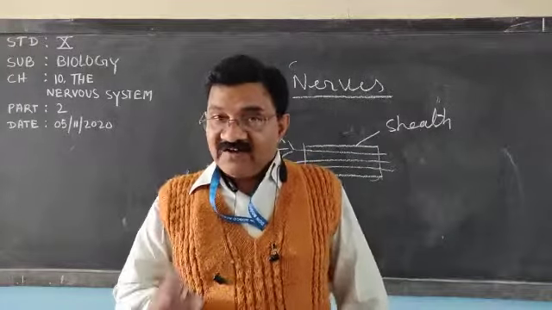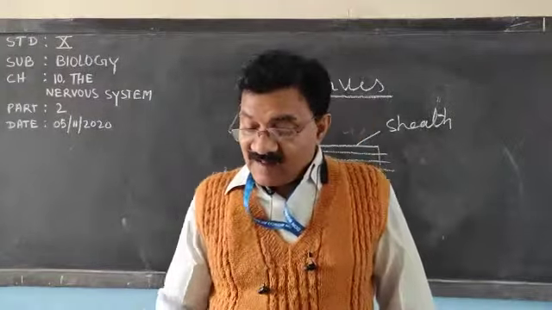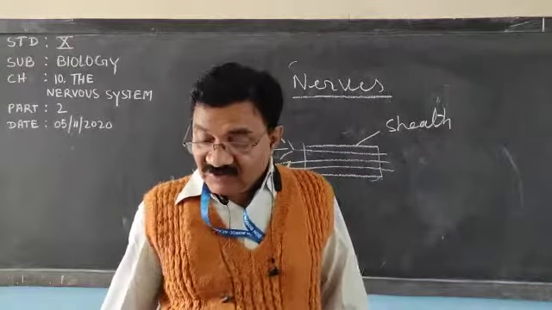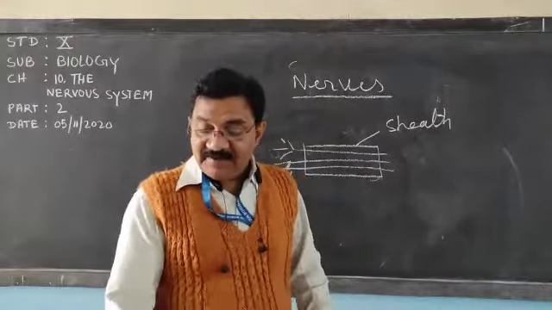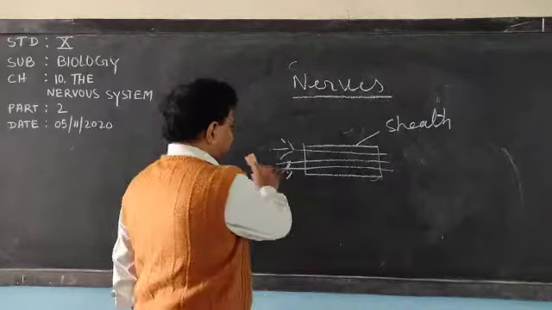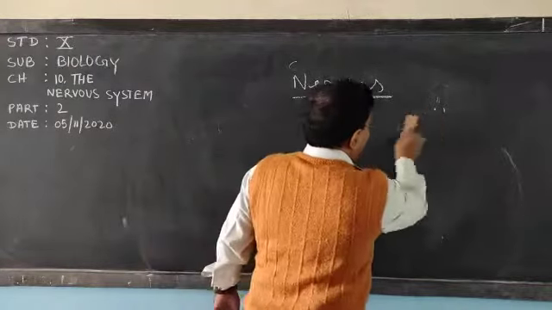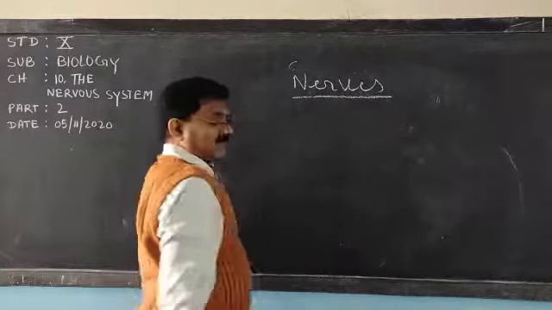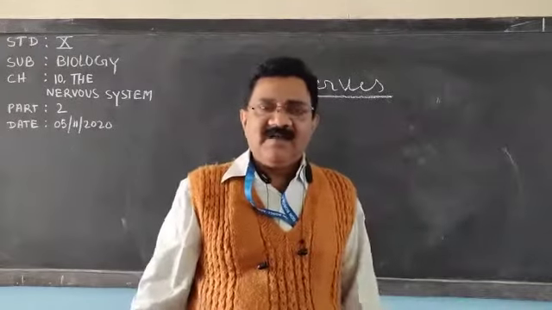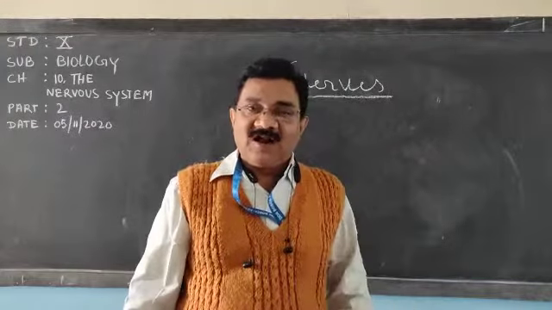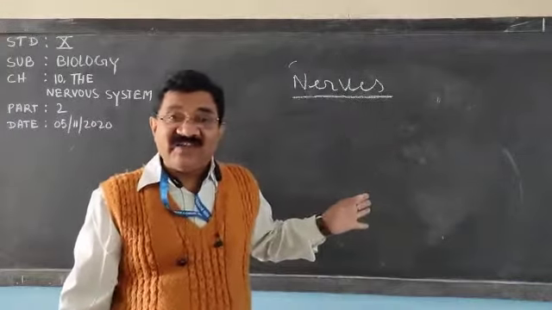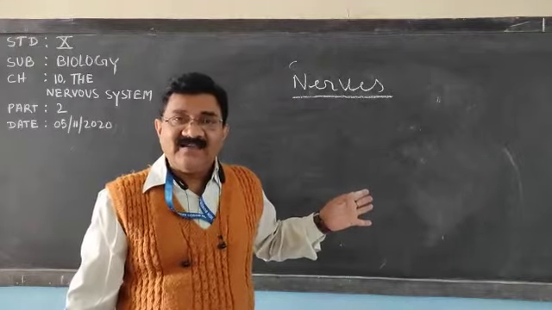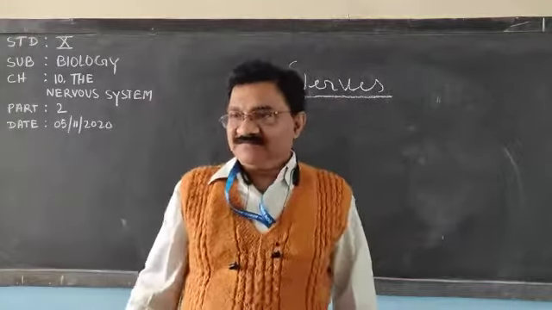So function of myelin sheath: act as insulation and prevent mixing of impulses. Now nerves are also of three types: sensory nerve, motor nerve, but instead of association nerve, that is mixed nerve.